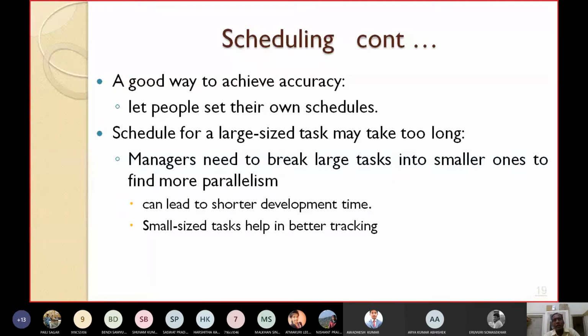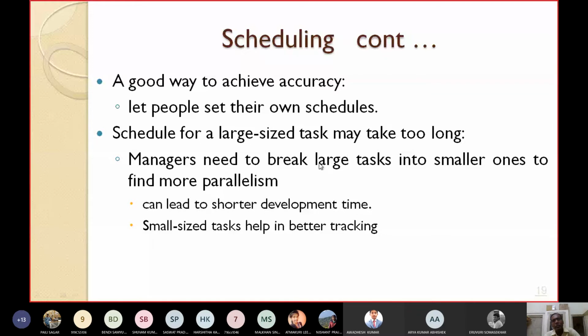So the managers need to decompose larger tasks into smaller tasks or smaller subtasks. The managers need to break large tasks into smaller ones in order to find more parallelism. This can lead to shorter development time, and small sized tasks help in better tracking. So if you have smaller tasks, it can lead to shorter development time. The development time will be shortened, and the smaller size tasks can help in better tracking of the project. So that's why we should decompose the larger tasks into smaller tasks.